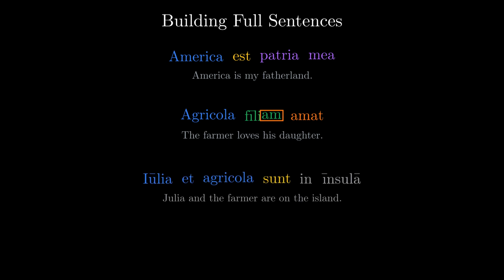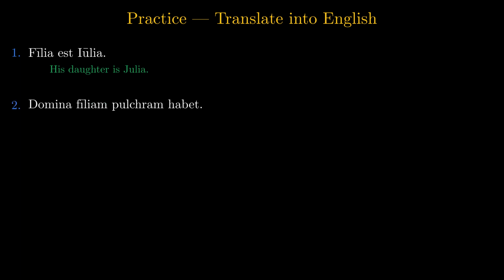Iulia et agricola sunt in insula, Julia and the farmer are on the island, a compound subject, joined by the conjunction meaning and once more. Iulia et agricola sunt in insula. Practice. Translate each sentence into English first. Filia est Iulia. His daughter is Julia. Second. Domina filiam pulcram habet. The lady has a beautiful daughter.